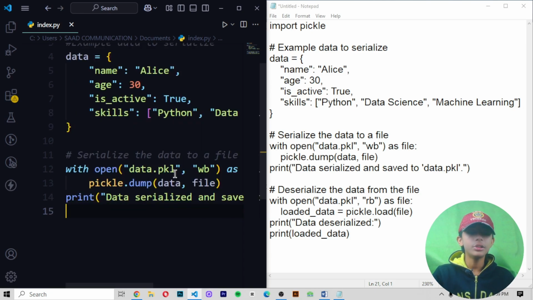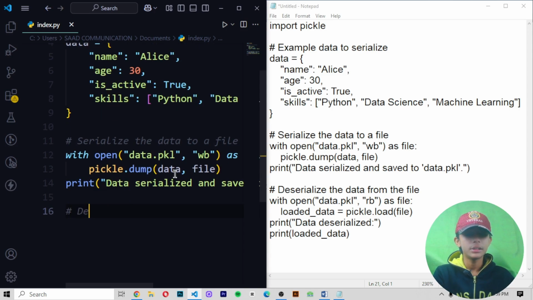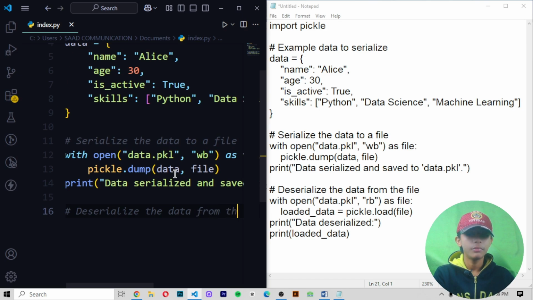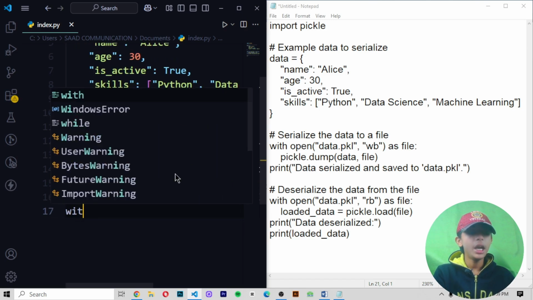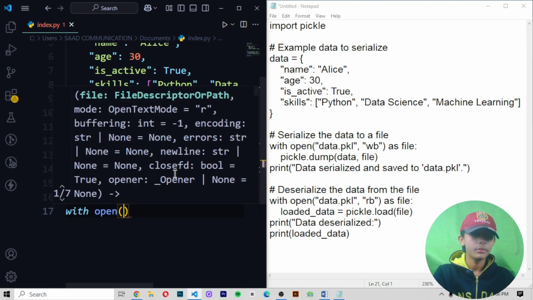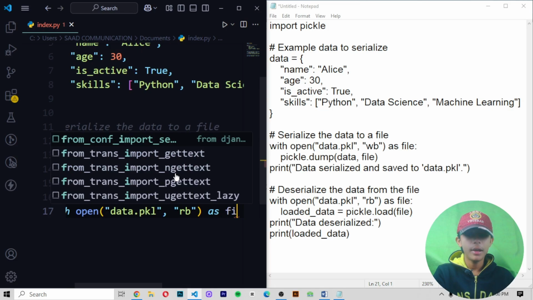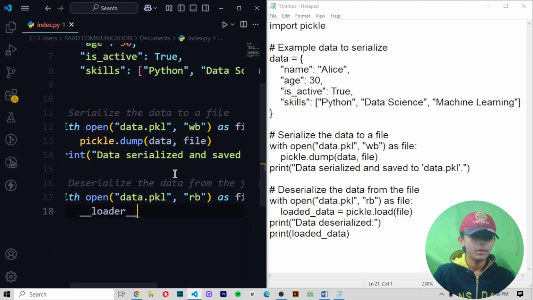Now I am writing here: deserialize the data from the file. With open data.pkl, comma, rb, as file, load it.